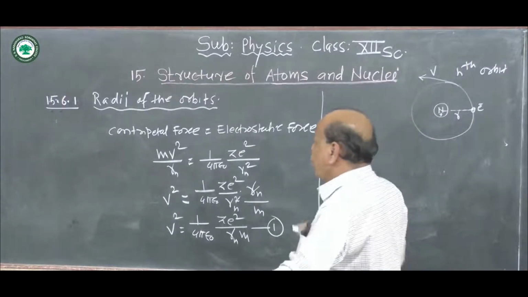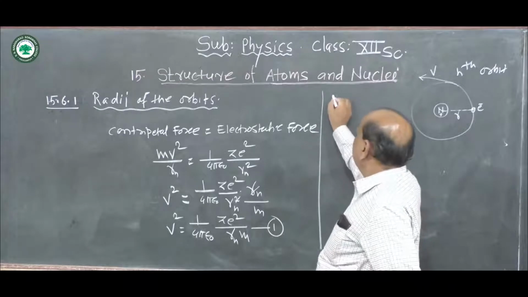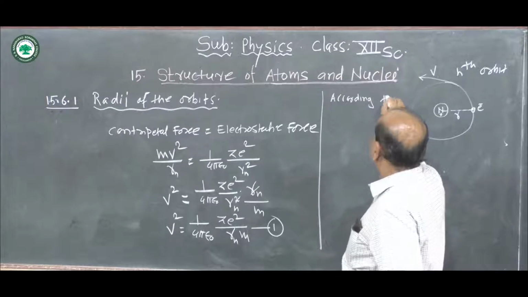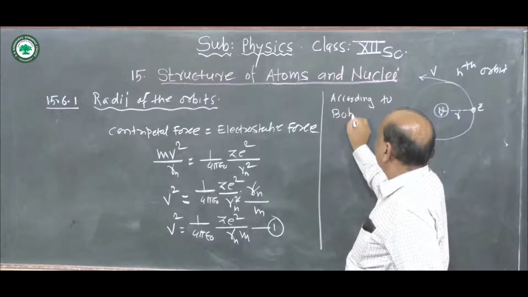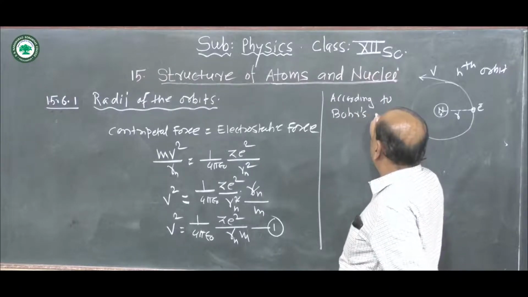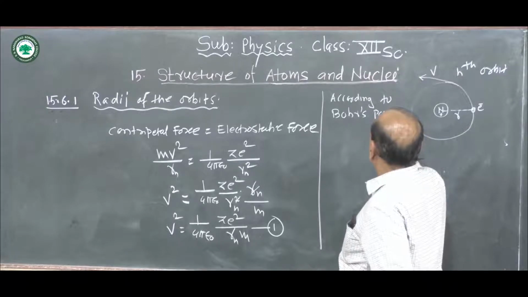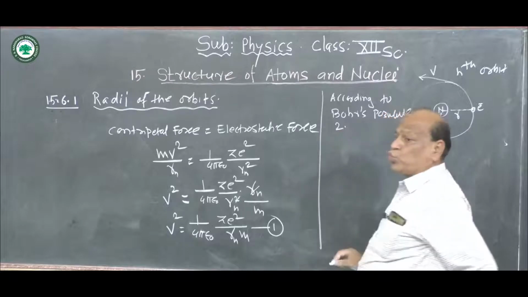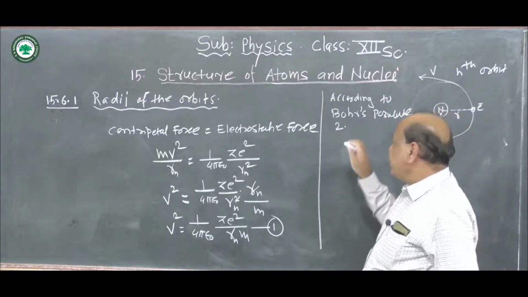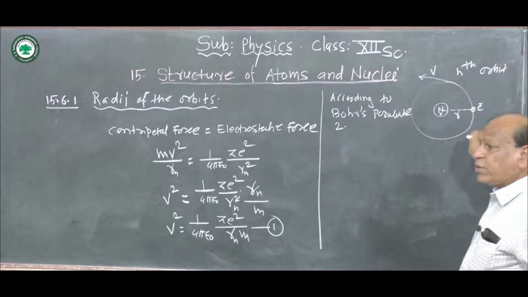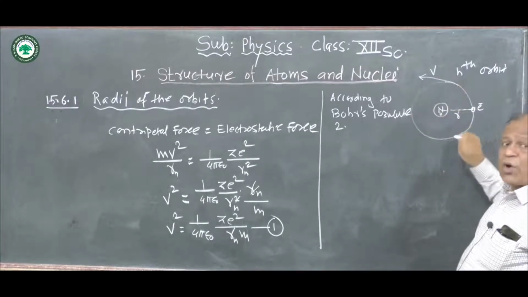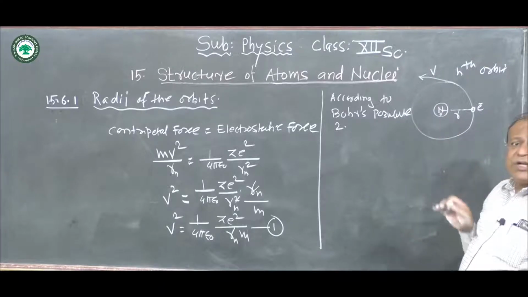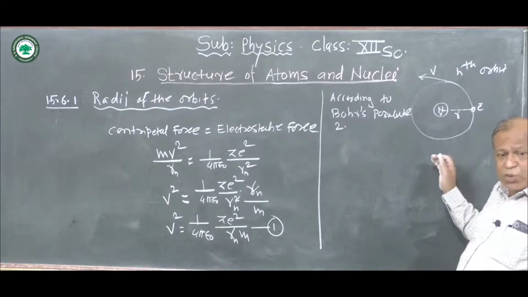This is from Bohr's first postulate. Then according to Bohr's postulate 2, electrons revolve in those orbits for which angular momentum is equal to an integral multiple of nh upon 2 pi.